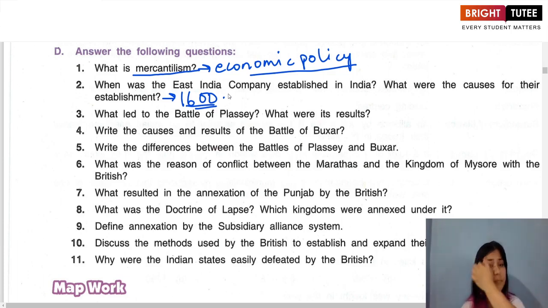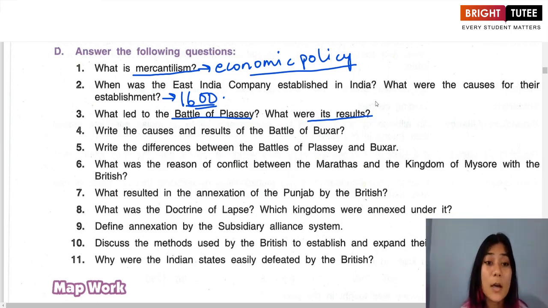All right. So the third question is basically we have to write the causes of the Battle of Plassey, and we also have to look at its result. Okay. So basically the causes and result of the Battle of Plassey.